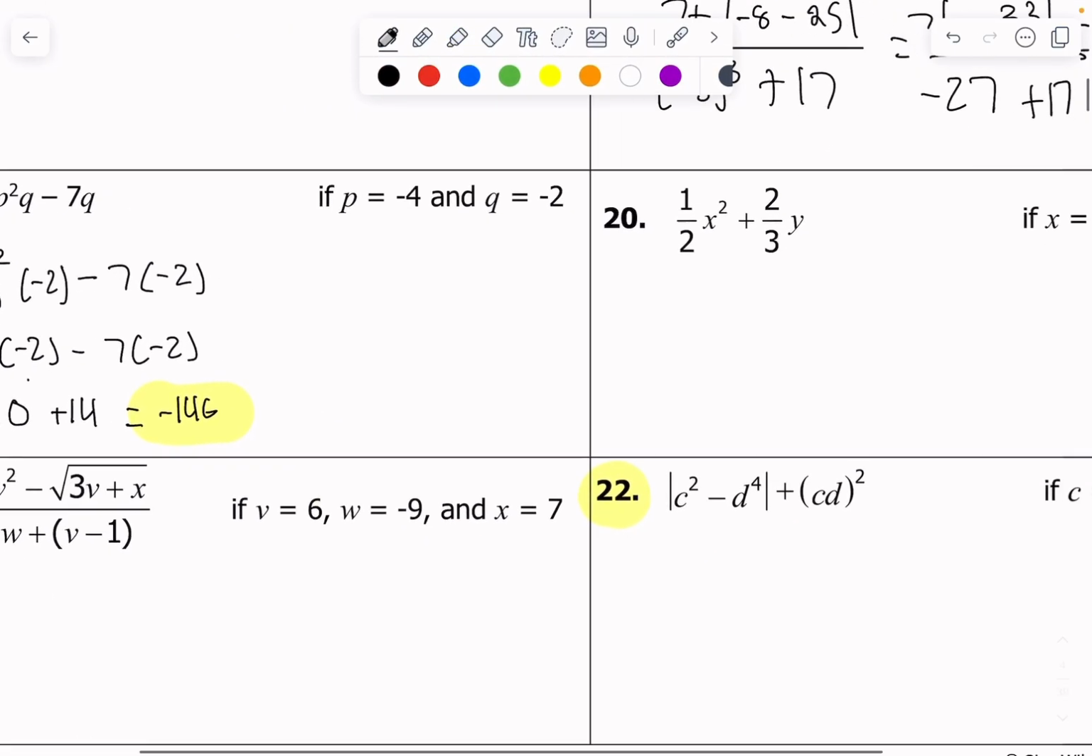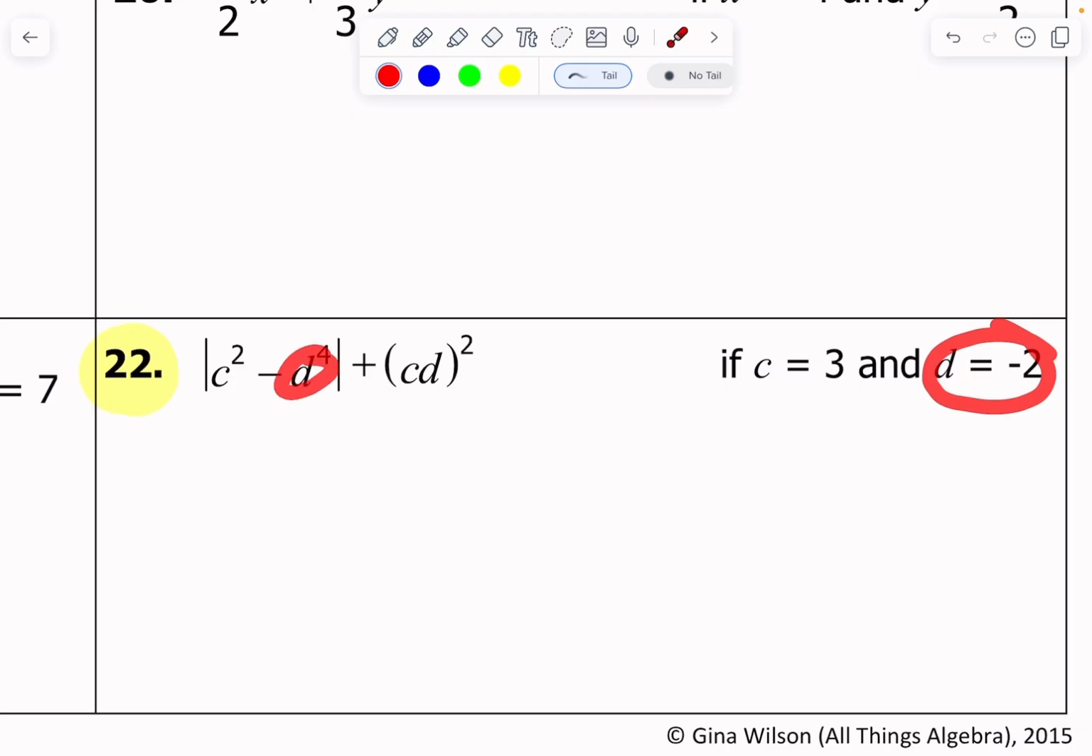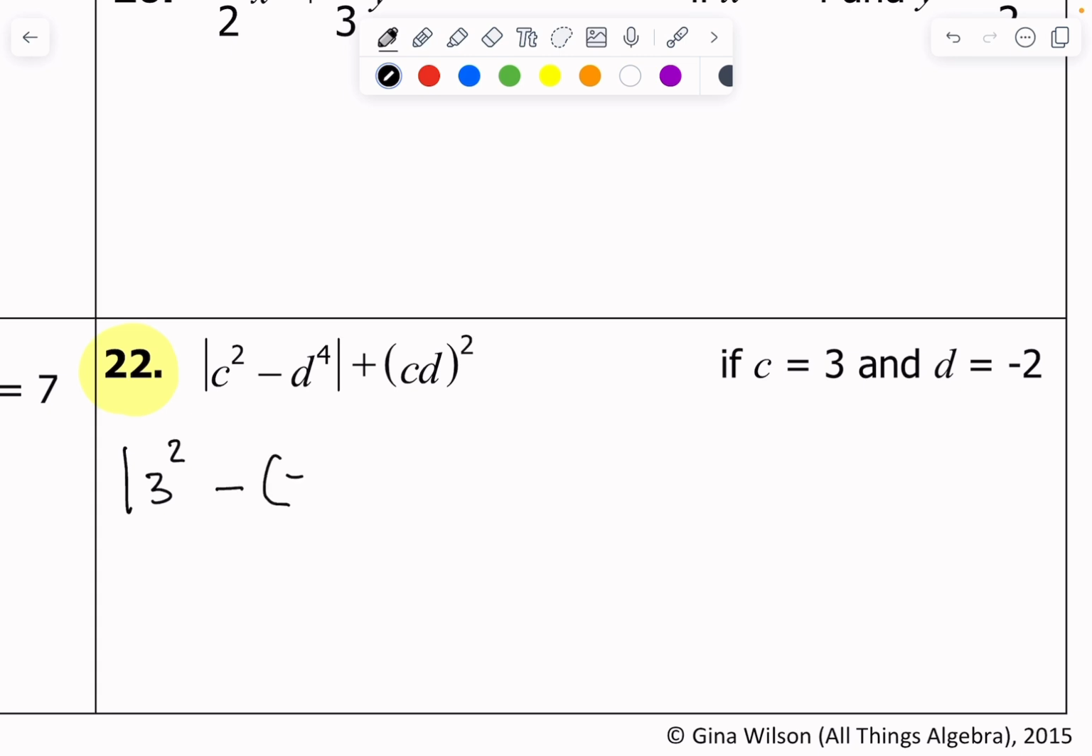Okay. Lastly, number 22, they throw in some more absolute value. Our main thing here is we need to be careful that when we plug this negative 2 into D, we're putting parentheses around that. That's pretty much it, okay? So let's, again, just go left to right, still following PEMDAS. So we have the absolute value of 3 squared minus, what's my value of D? They tell me it's negative 2 to the 4th absolute value plus parentheses CD squared.